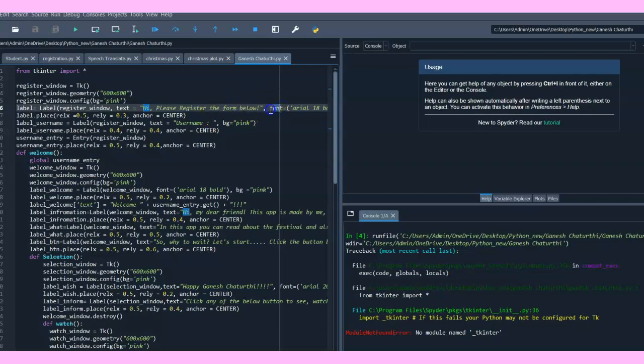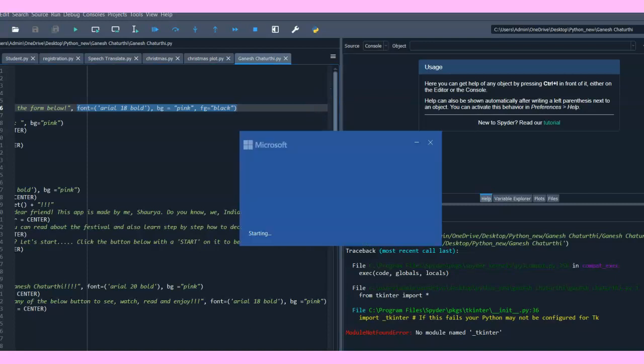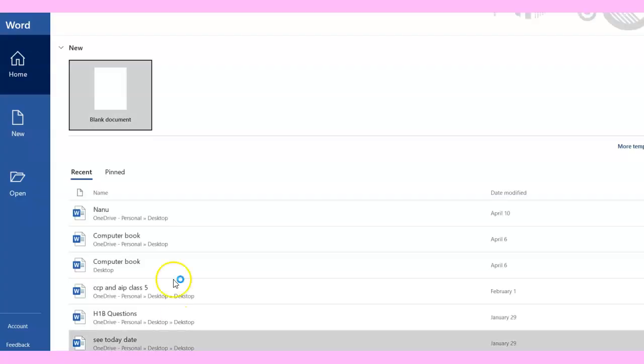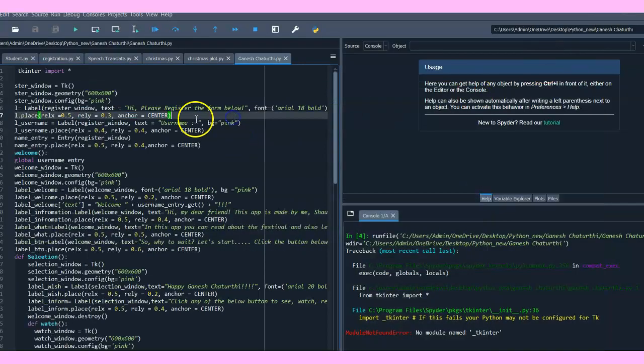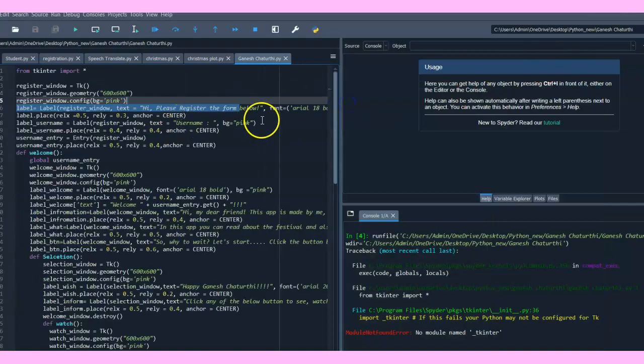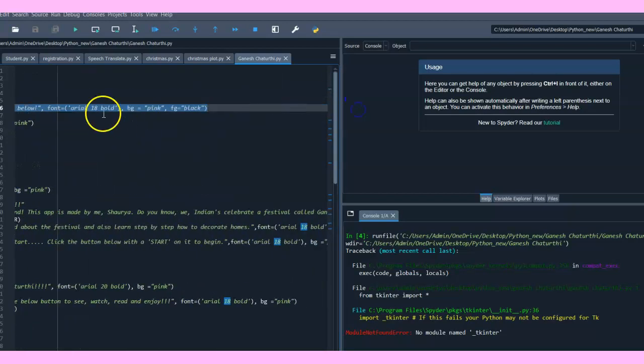Then is font. The font helps to choose the font, like in a Word document. Let me explain with the Word document. In the Word document, you see here we can change the font the same way. Over here I have written Arial, which is the font, then 18 is the font size, and bold. For bold, italic, we write that. Then BG, which is background, equals pink, so that it matches the background of the register window, or else it would be white.